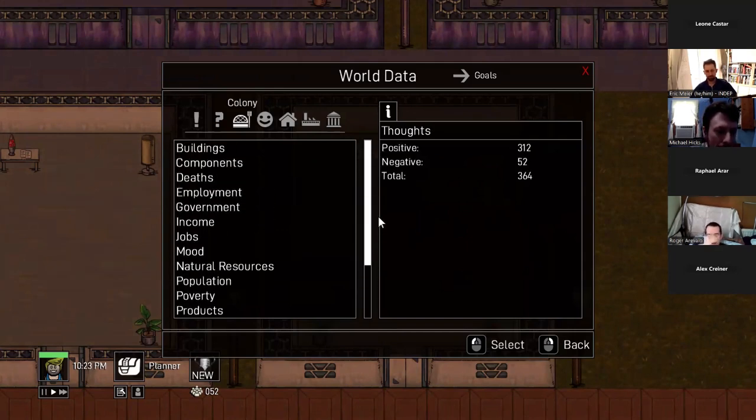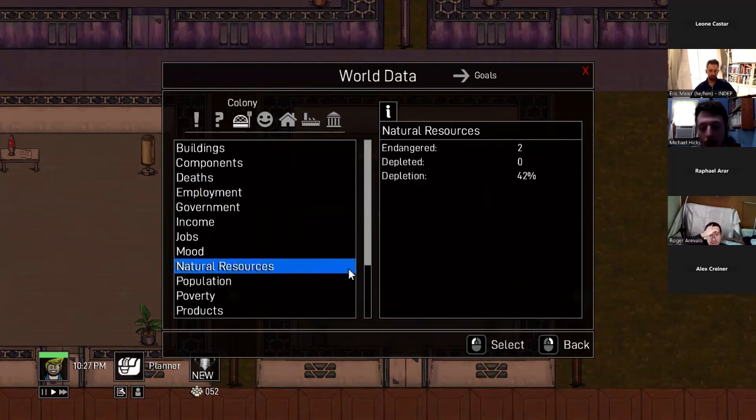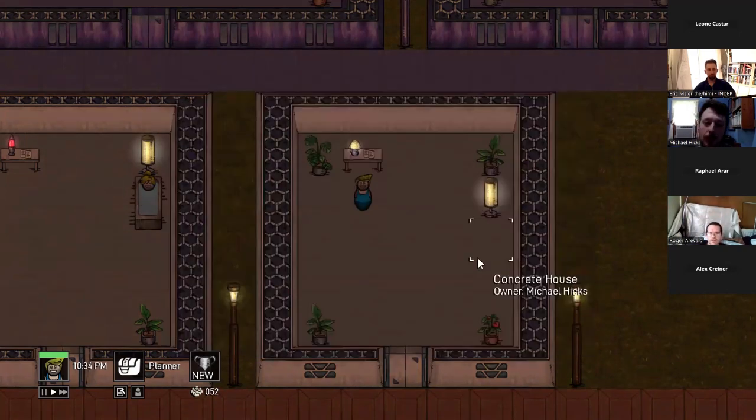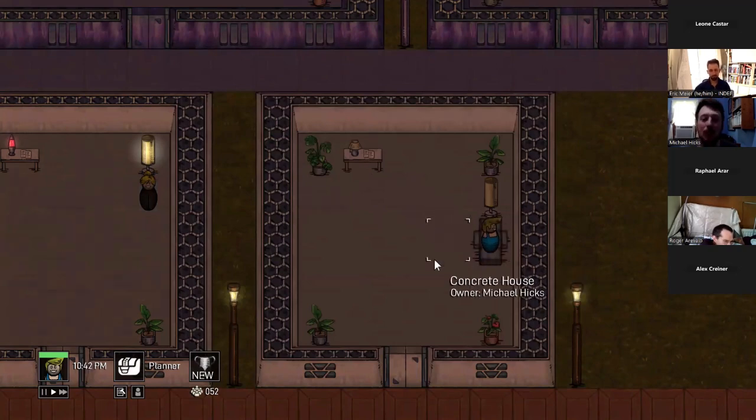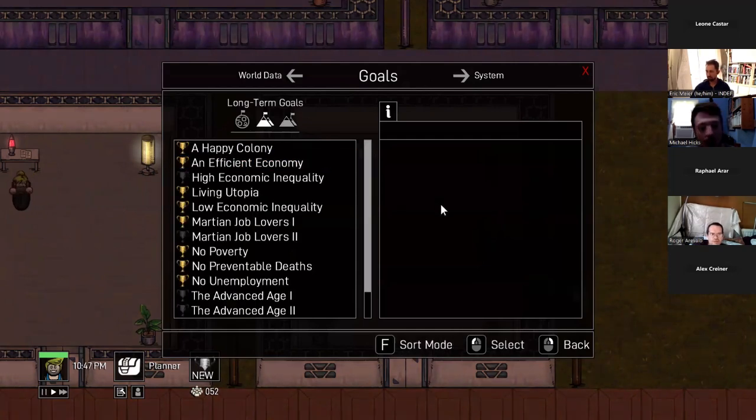There's statistics about natural resources, like how much has been depleted, if any natural resources are endangered. So ultimately, it's kind of a comparison game. You can make a bunch of different economies and governments, and you can compare how each one of them performs. And you'll probably have to change your strategies to achieve certain goals.